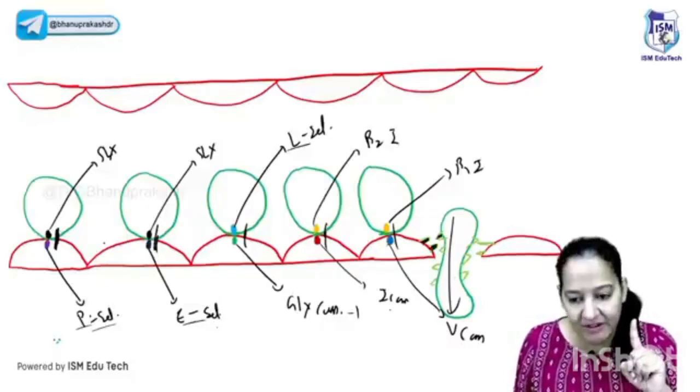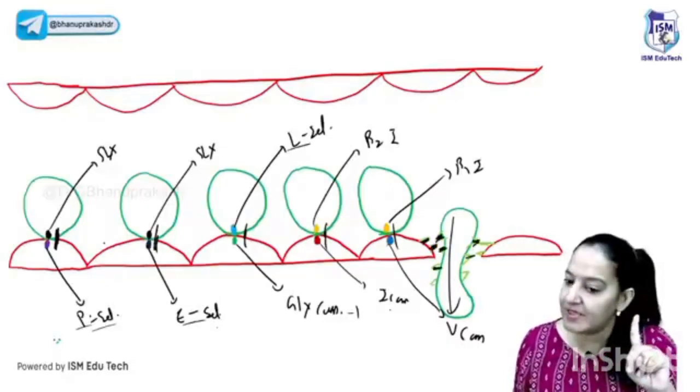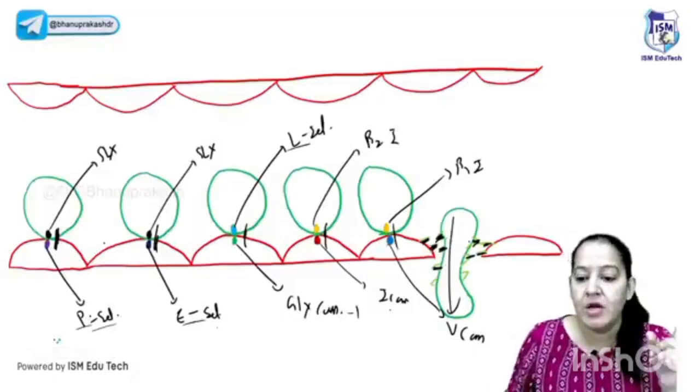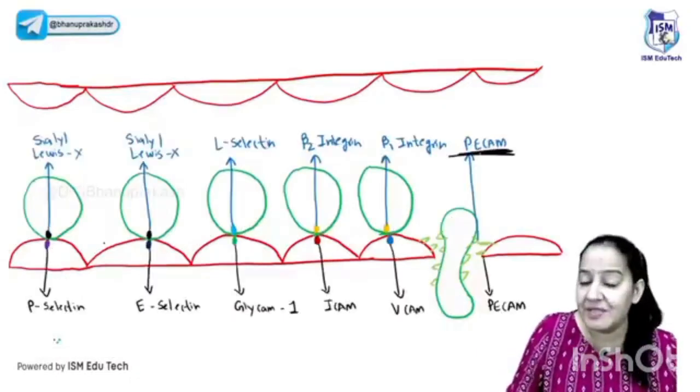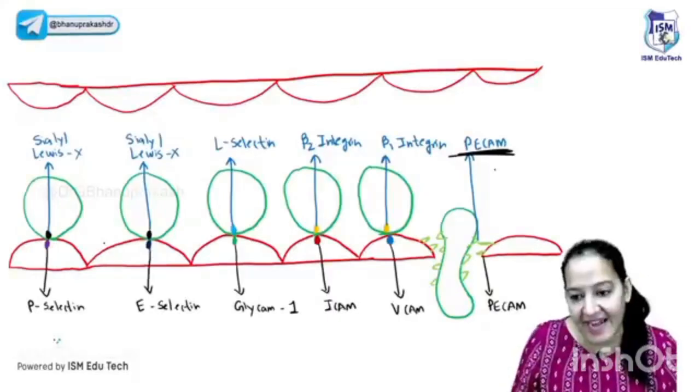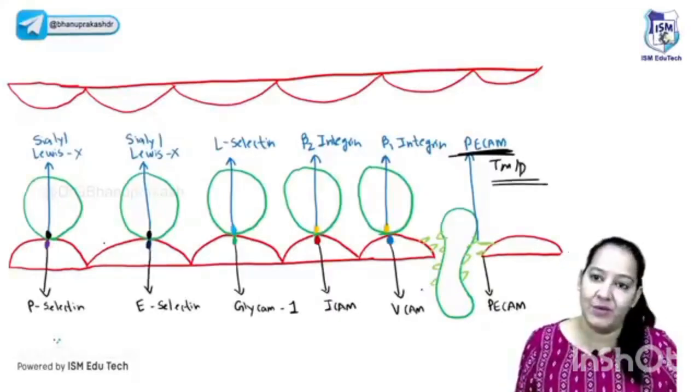So you can see these are the receptors, only one receptor which is present on both, on the WBC also and on the endothelium also, the road also, the tire also. The name of that receptor is PECAM, known as CD31. PECAM is the only receptor which is common in the road and the tire, and that leads to transmigration and diapedesis. Ultra important MCQ. Say yes if you got it.